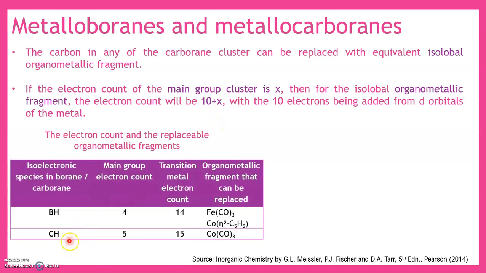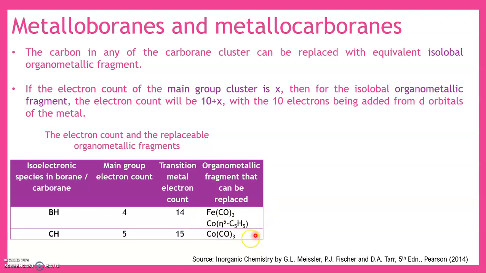Now here we will see some examples. First one we are going to take is BH. So BH is boron 3, hydrogen 1, so 4 electron count. So the transition metal electron count now will be 4 plus 10. It becomes 14. So now what is the organometallic fragment that can be replaced here? Now I have given 2.